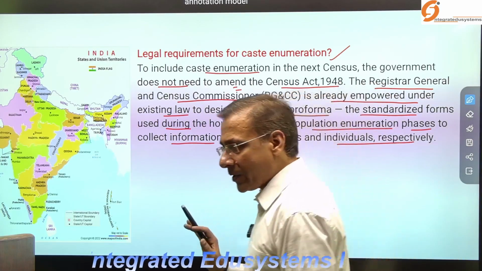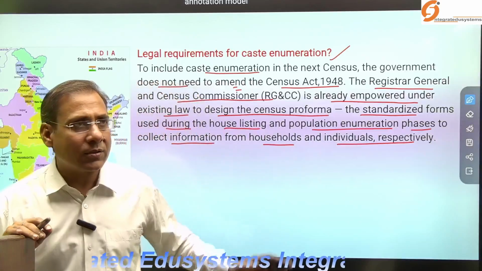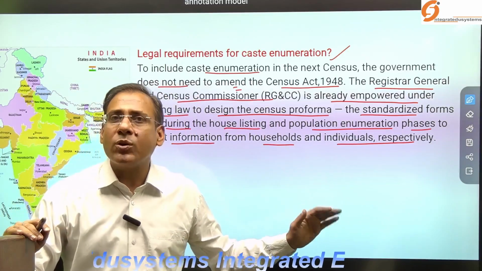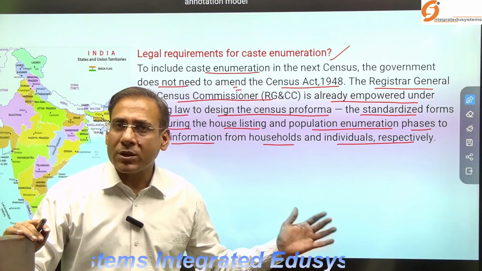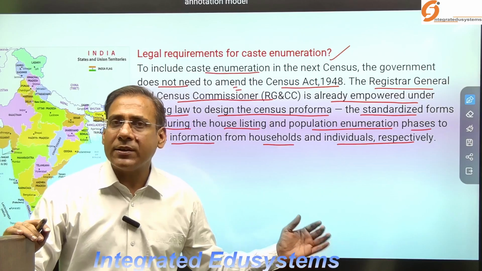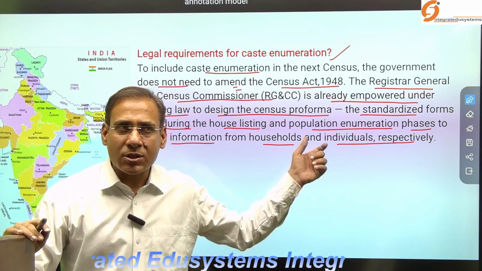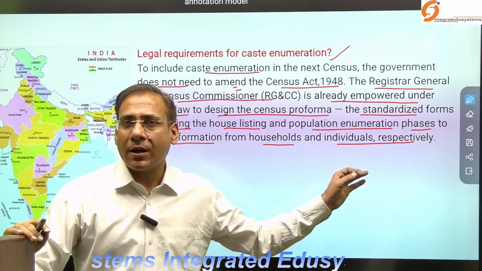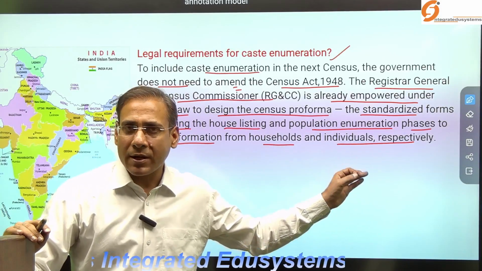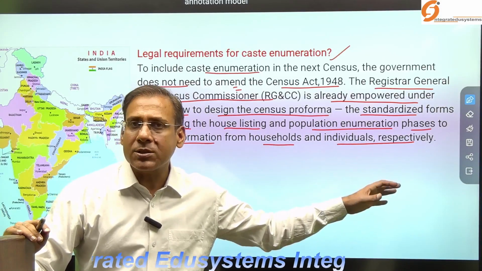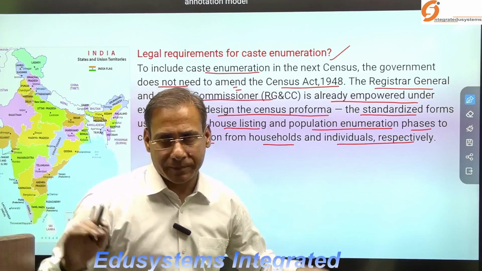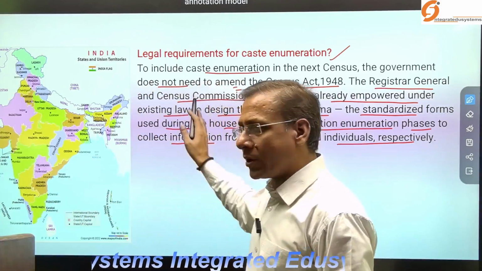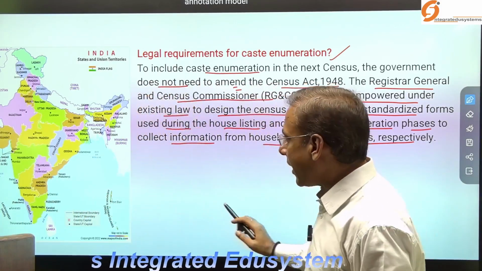What is required is for the RGNCC to create a new questionnaire related to caste and a caste list within the form, but they are already authorized to conduct the census, to collect the data. So at the early level there is no need for amendment.